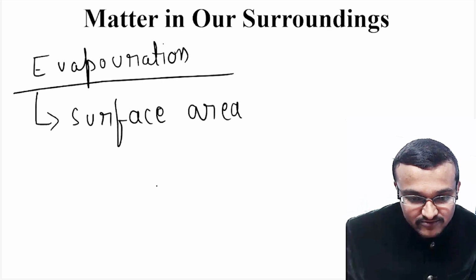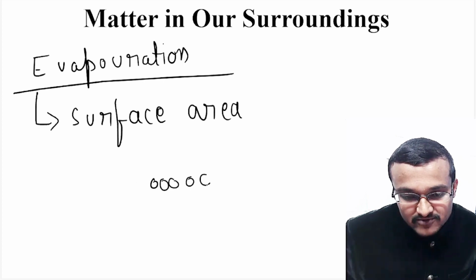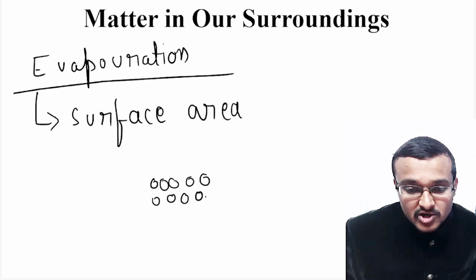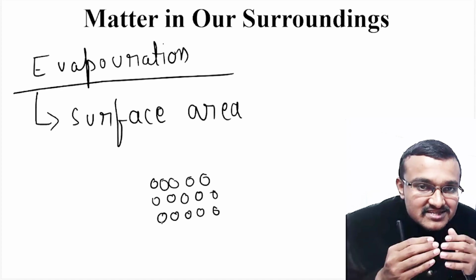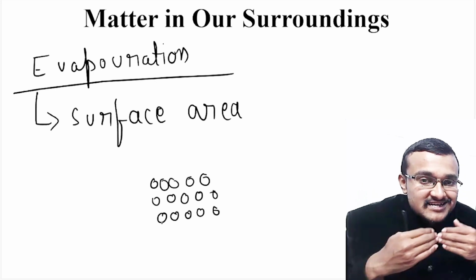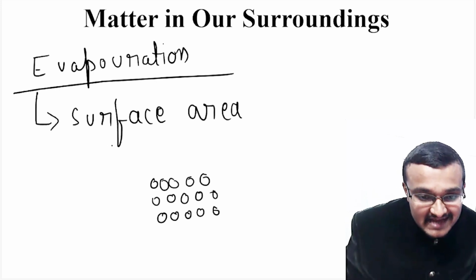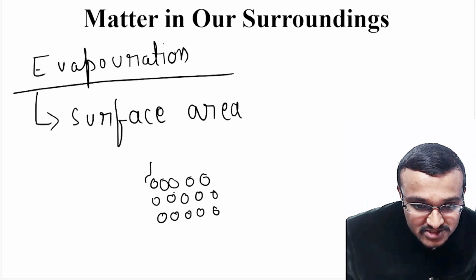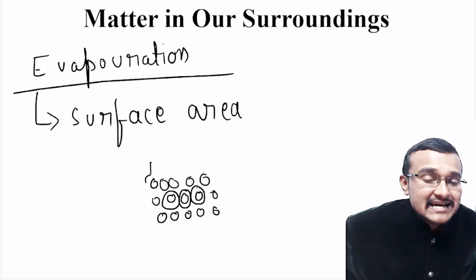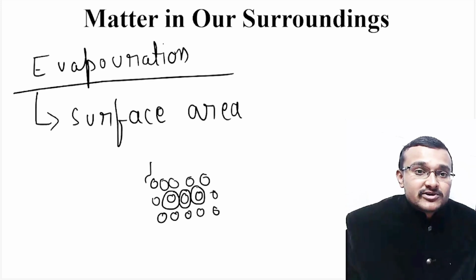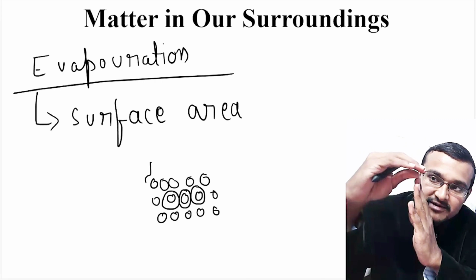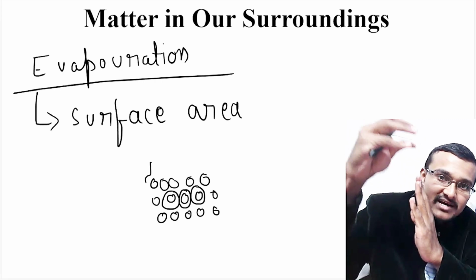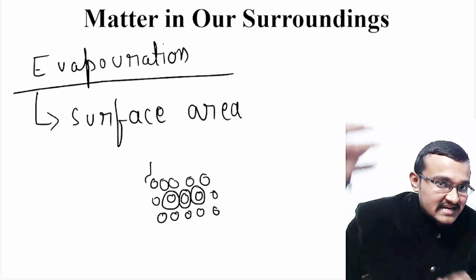Let's say you have a liquid like this, in a beaker or a container. This change from liquid state to gaseous state happens at the surface level, because particles inside the liquid cannot get evaporated easily as they are surrounded by other particles. But particles at the surface level of the liquid can easily break their bond and can escape into the atmosphere as gaseous molecules.